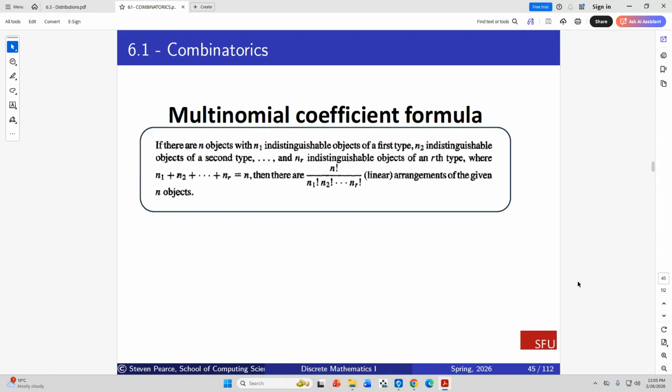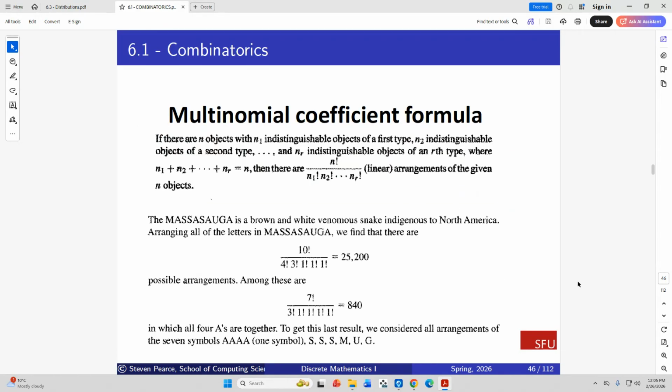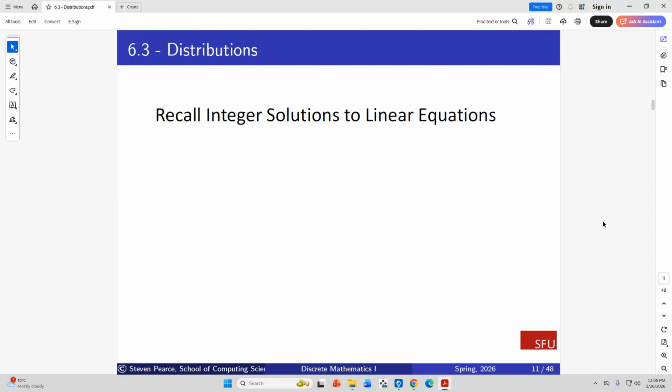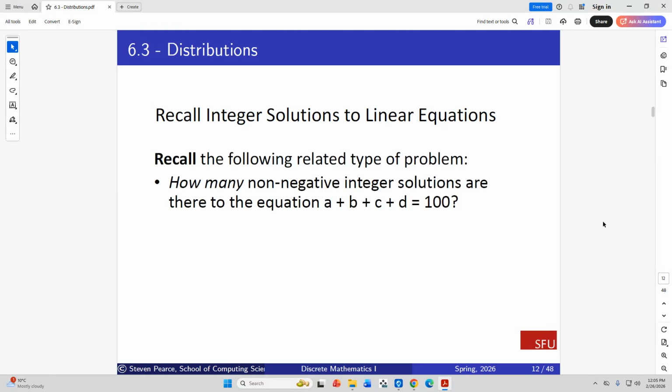But then soon afterwards, we came up with the multinomial coefficient formula. And that is exactly what we're applying right here, okay? So that's where we are. It's just a repeat performance. There's no need to prove it because it's already been done. So let's look at the integer solutions to linear equations again.